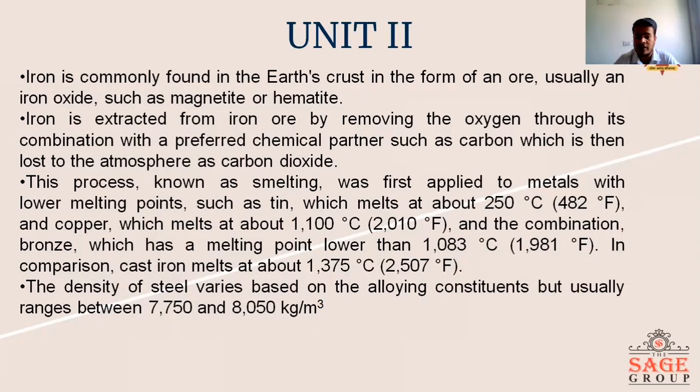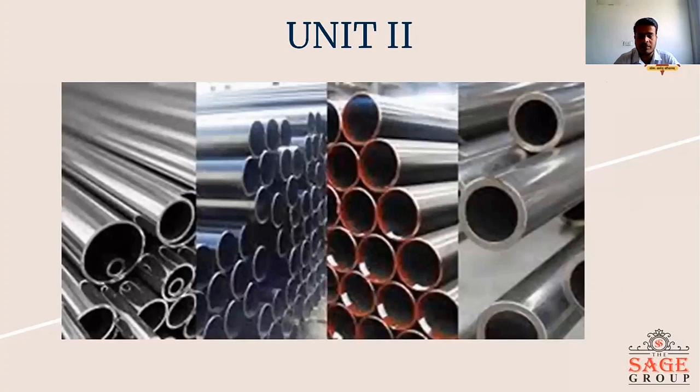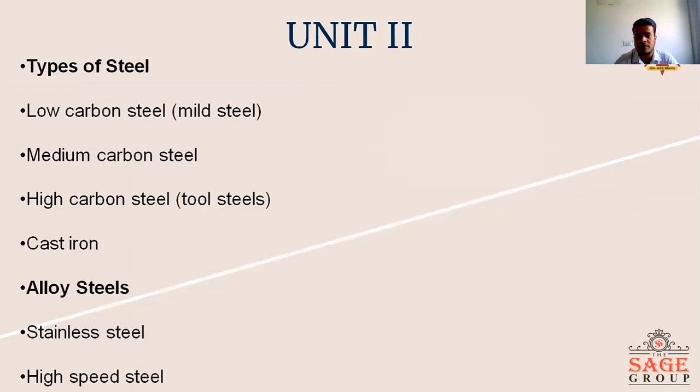The density of iron, depending on the alloying constituents, usually ranges from 7750 to 8050 kg per cubic meter. That means by varying the material composition, the density varies between these two ranges. Now let us talk about the types of steel. Mainly it is categorized into four categories: low carbon steel, that is mild steel, medium carbon steel, high carbon steel, that is used in tools, and cast iron. It also includes two types of alloy steel, that is stainless steel and high speed steel.